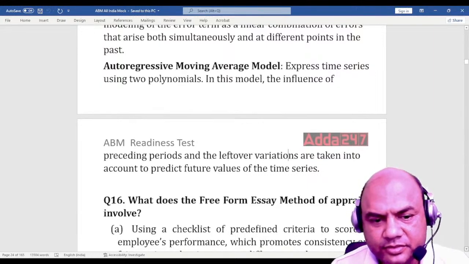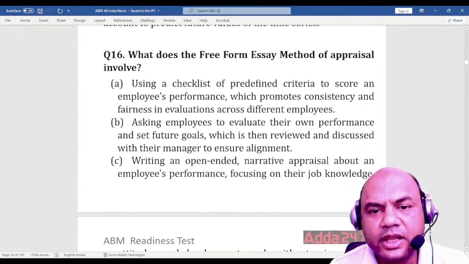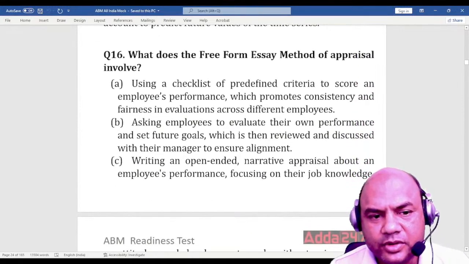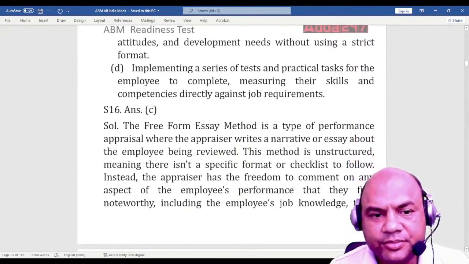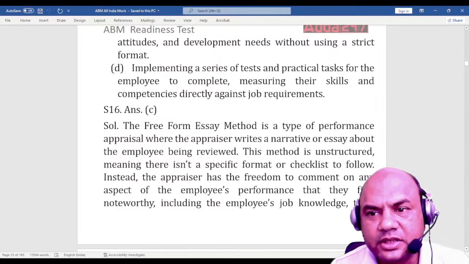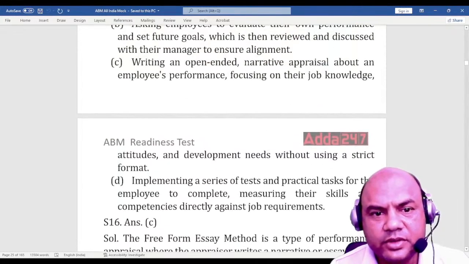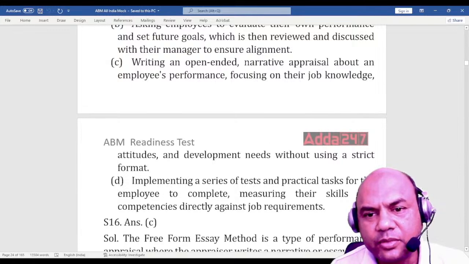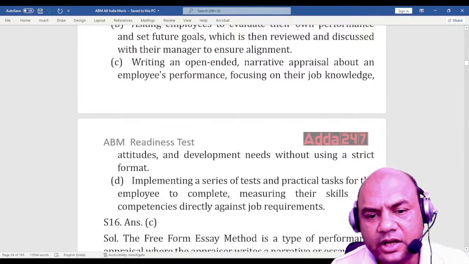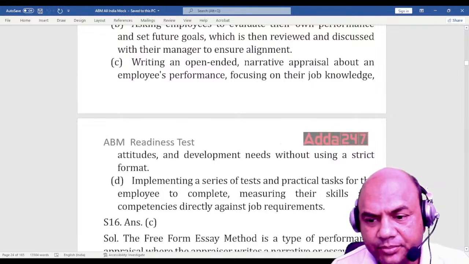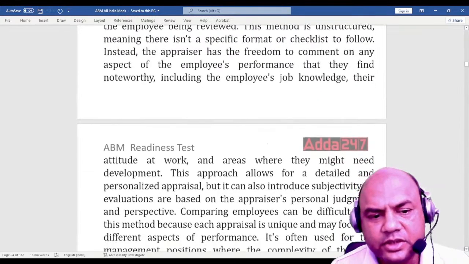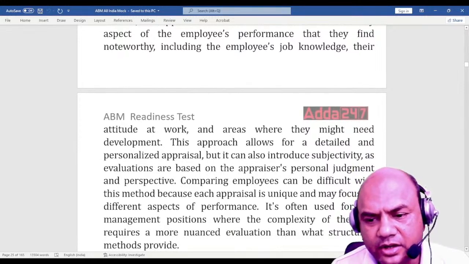Next one. What does a free essay method of appraisal involve? Now you know the options A, B, C, D. I'll read the correct option and the answer because all of you have given the test. So the answer was C. The answer was writing an open-ended narrative appraisal about an employee's performance, focusing on the job knowledge, attitudes and development needs without using a strict format. So that was the answer. Next one, there's a huge explanation. You can pause the video and look at it.